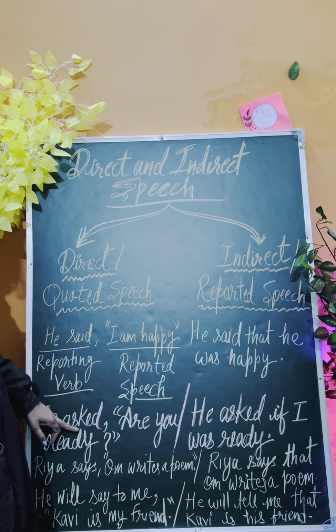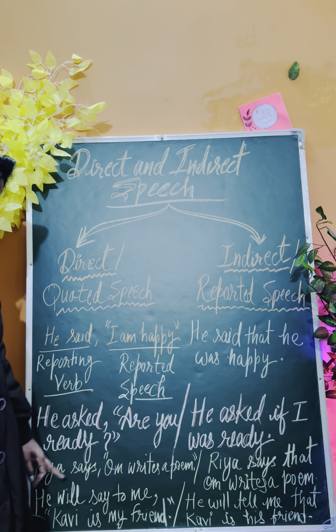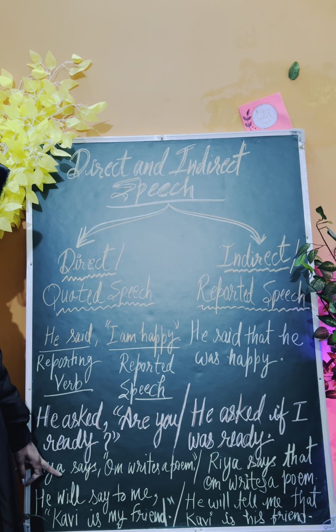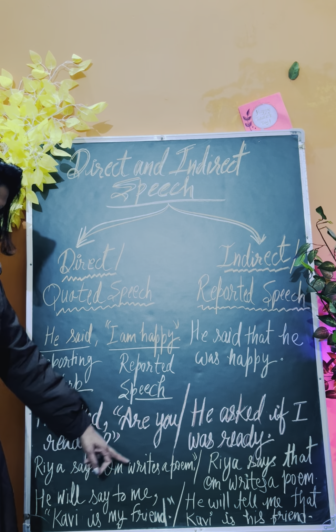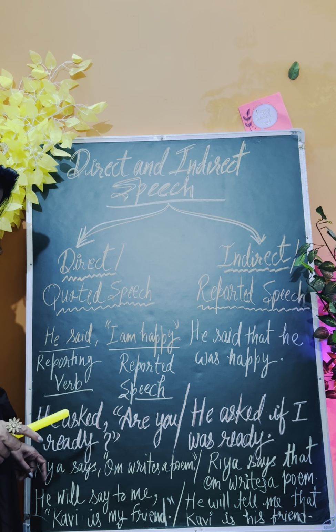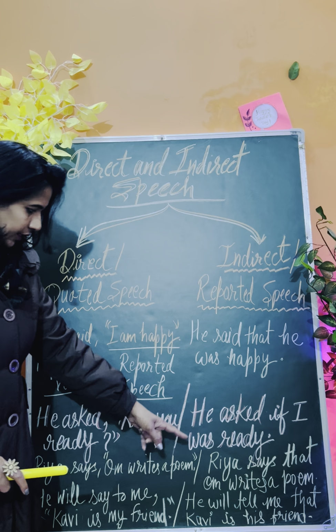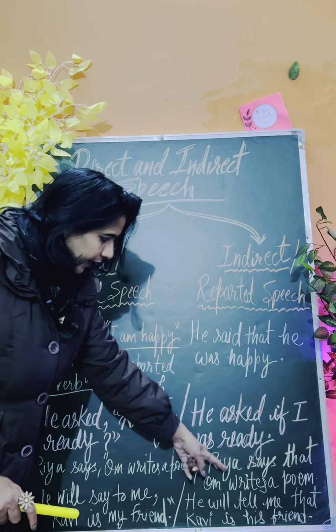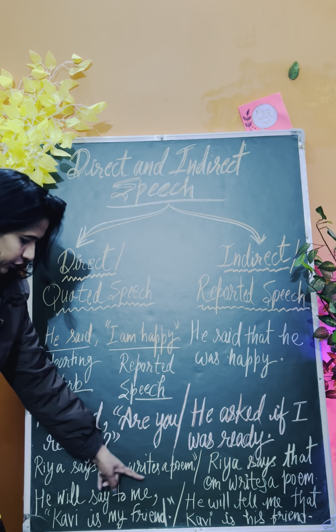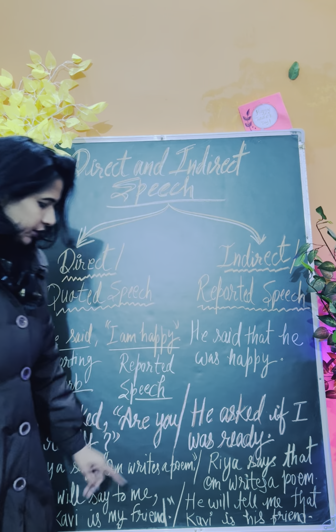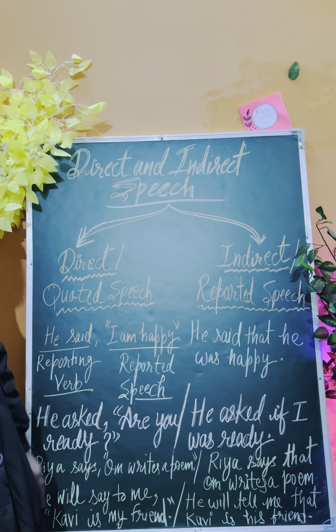Because "asked" was there, it is the past tense. The reporting verb is in the past tense, so that's why your present "are" is changed into "was" in indirect speech. Likewise, if your reporting verb is in the present tense, then your tenses will not change. Tenses will stay as they are. So Ria says, with the inverted commas removed, Ria says that Om writes a poem. "Writes a poem" was simple present here, and the simple present continues as simple present in indirect speech also, right?